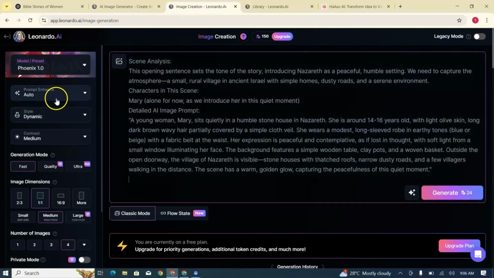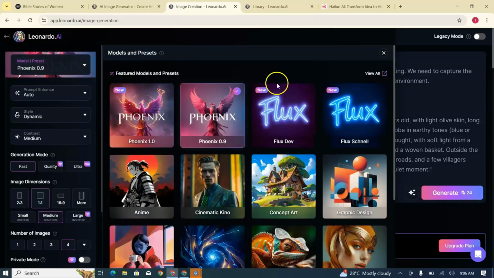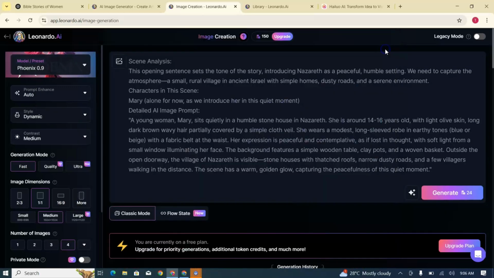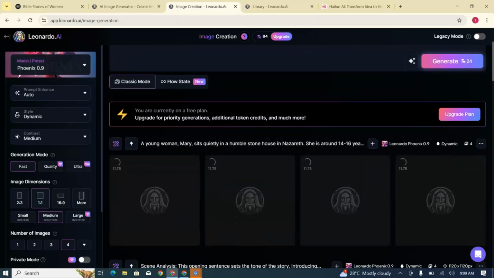Make sure the settings are on auto, select dynamic, and select Phoenix 0.9. Once everything is set, you click on generate. In a few seconds, Leonardo AI will give you 4 quality images.